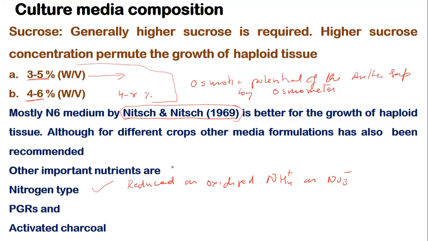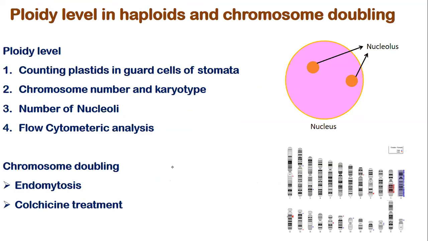We can alter the pathway from the gametophytic pathway to the normal vegetative pathway, that is the formation of embryo or callus or something like that. This is also important. Then activated charcoal is another important thing which can help us. So there are other tricks also, but I restrict myself here only, and then come to how to establish the ploidy level of the haploid and how we can achieve the chromosome doubling.